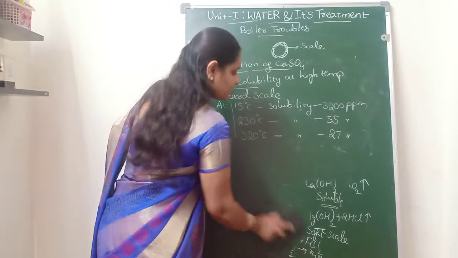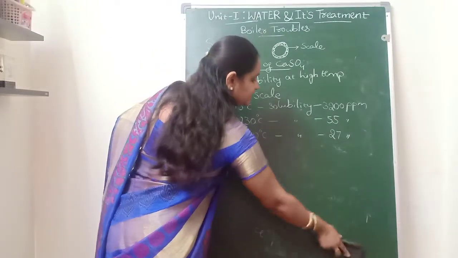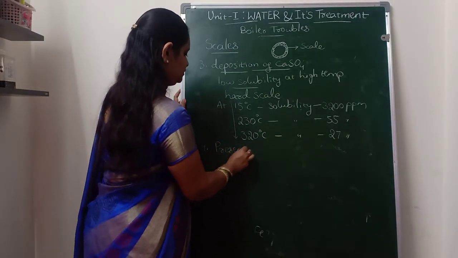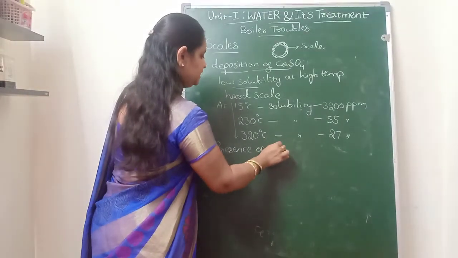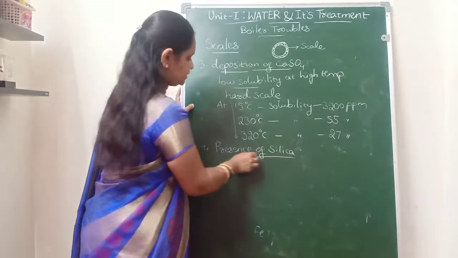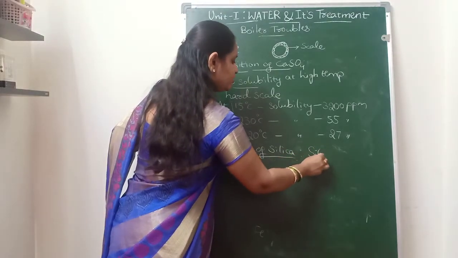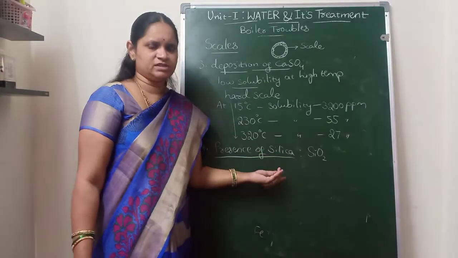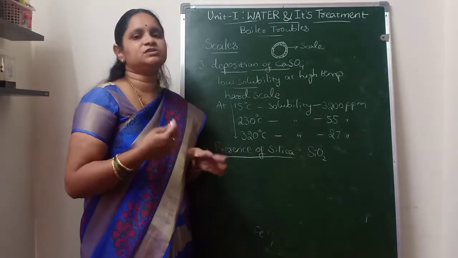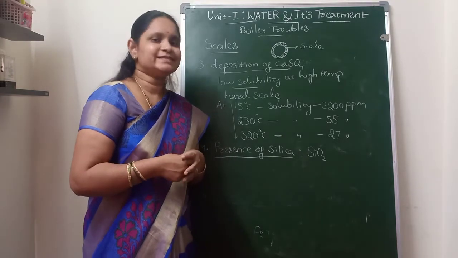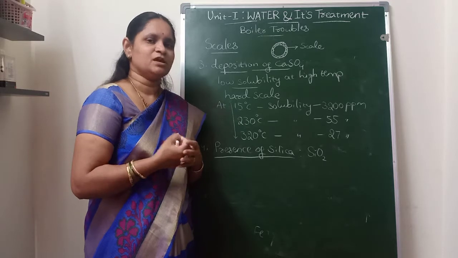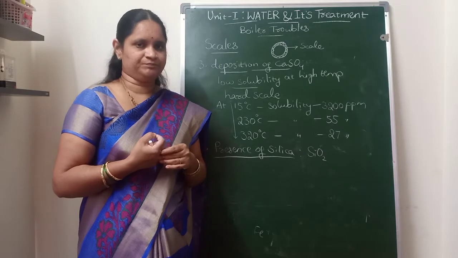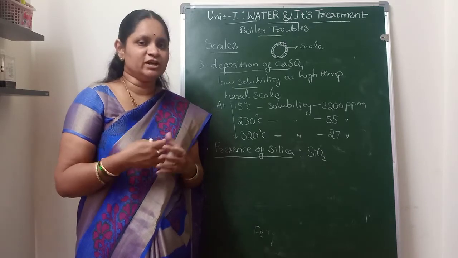And finally, one more reason for the formation of scale is the presence of silica. Silica is nothing but silicon dioxide, SiO2. So how silica enters the water is, generally for filtering huge quantities of water, we use sand filters, and from those sand filters some minute sand particles may enter the boiler feed water, and that will remain within the boiler feed water.